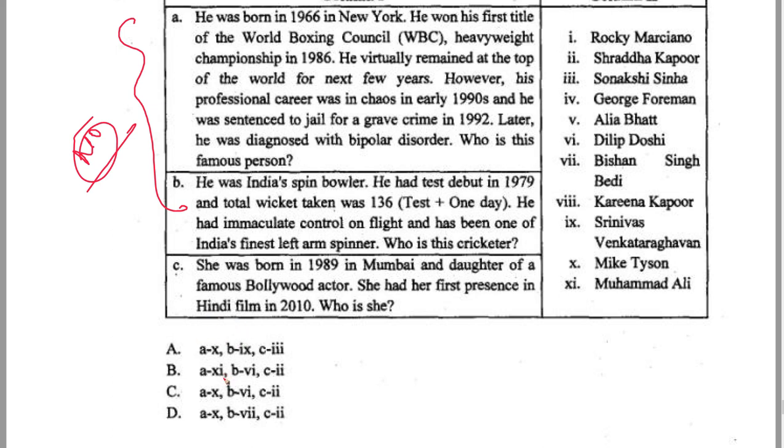So A is X. Okay, so A goes with X. That's my first couple. What do we have? She was born in 1989 in Mumbai and daughter of a famous Bollywood actor, Shraddha Kapoor. Okay, so that's Shraddha Kapoor. So that's the second one. Now let's try to get these things done. C second. 1, 2, 3. Okay, so I get C as second.